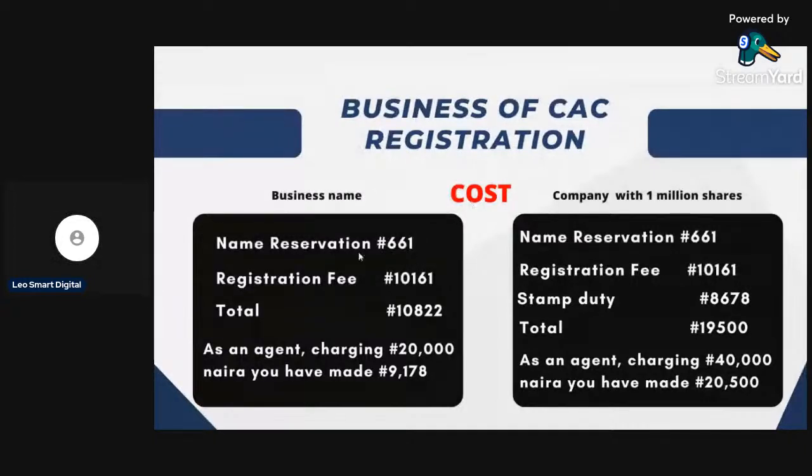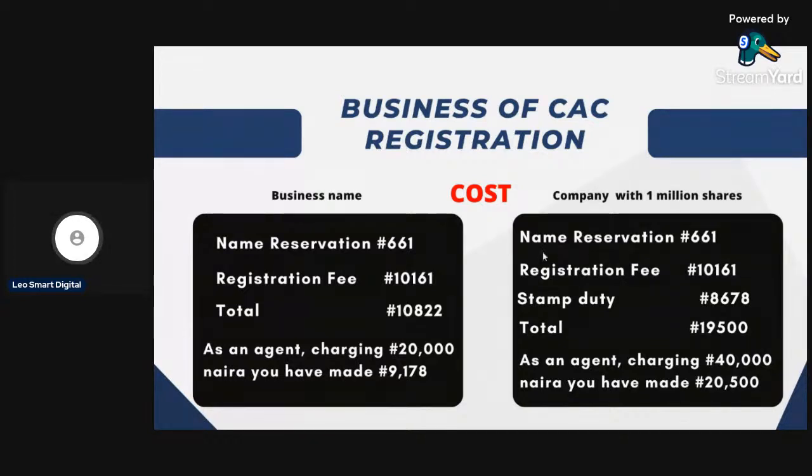So this is the cost. For a business name, you spend less than 11,000. So as an agent, doing it as a business, you can charge 20,000 and make 9,000. Depending on your bargaining and negotiating power, someone did a business name, and this business name you are seeing was done for 60,000 naira by an agent. But you need to be moderate.